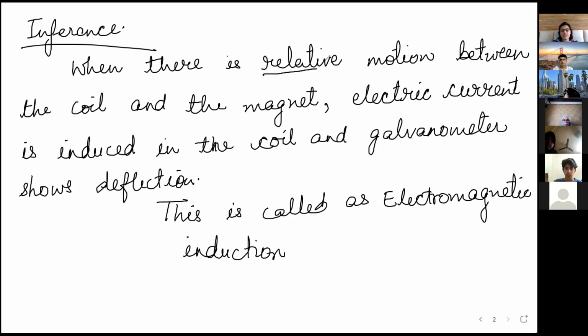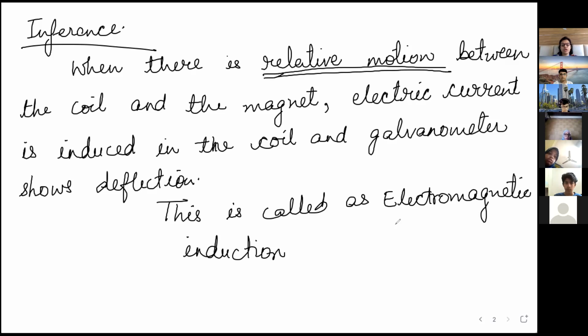Actually, what is happening when there is relative motion? Relative motion means either of the two must move. Okay, so whenever relative motion happens, what happens? Magnetic flux changes. Because you don't know about it right now and it is not mentioned in your book, I'm not teaching that. So magnetic flux changes. What is magnetic flux? I will give you a rough idea. Magnetic flux is, like, this is a magnet and this is a coil.